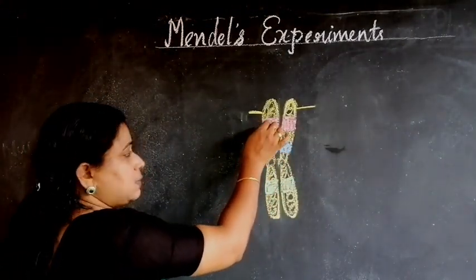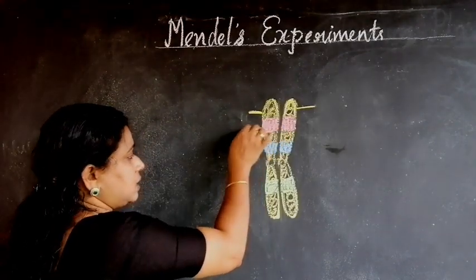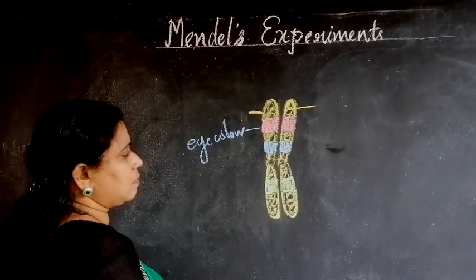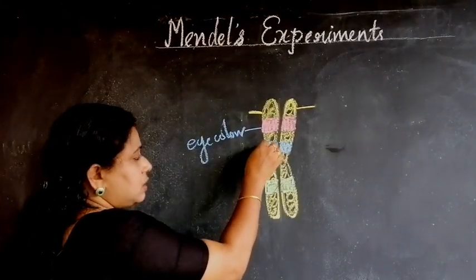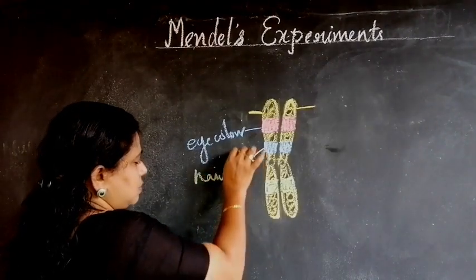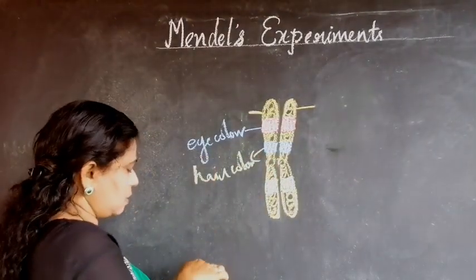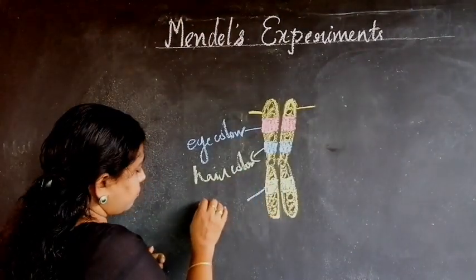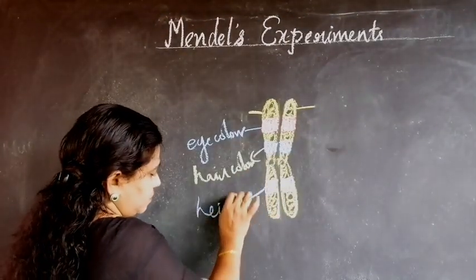Now, these genes may be responsible for some of the father's characters, maybe eye color, and this may be hair color, and this may be expressing the height.